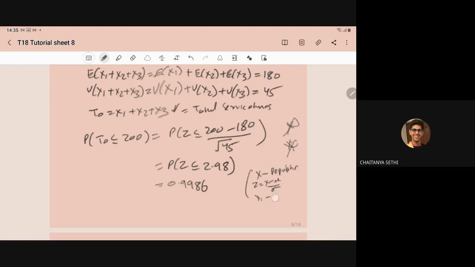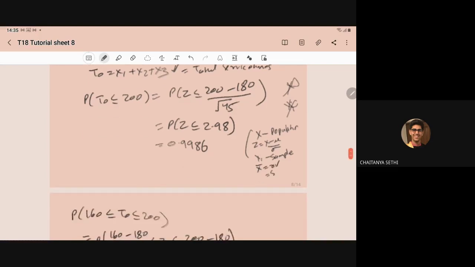When xi is the sample, at that time x bar is the random variable. X bar is the sample mean. So when we apply the central limit theorem, (x bar minus mu) upon sigma by root n, then we say x bar follows the normal distribution with parameters mu and sigma square upon n. That we are assuming.